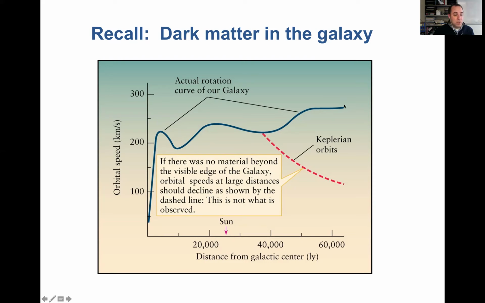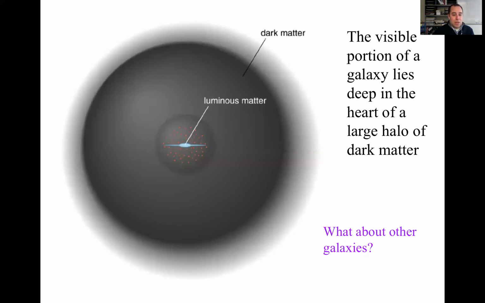In fact, if you were to look at a true diagram of what the galaxy actually looks like, it's probably more like this. Here is the disk of the galaxy. Here is the bulge of the galaxy. Here's the halo and the globular clusters that we were talking about before. This is all the luminous matter here, most of it concentrated in the disk. The dark matter halo of the galaxy extends much beyond the actual luminous matter of the galaxy.